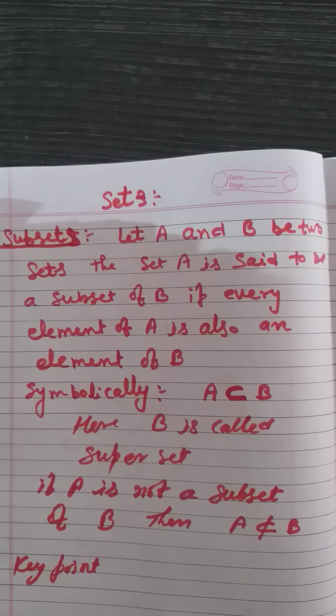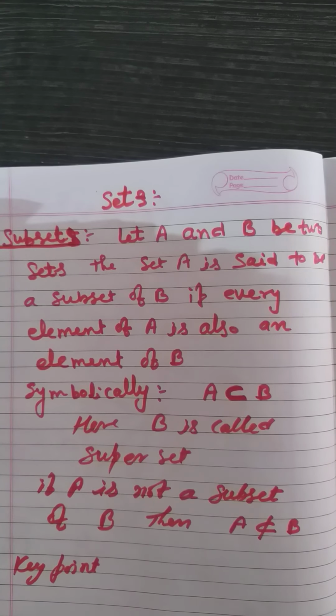Let A and B be two sets, then set A is said to be a subset of B if every element of A is also an element of set B. Symbolically, we can write if A is a subset of B, this is the sign of subset. It means all elements of A are in B. Here, B is called superset. If A is not a subset of B, you will write the subset sign, then you will cut it.